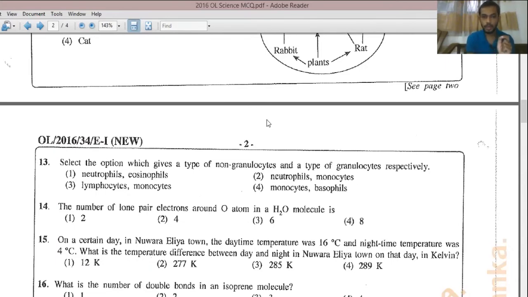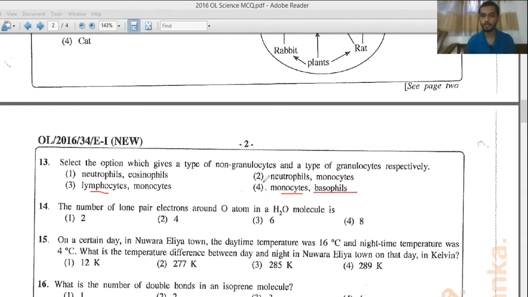So the first answer and second answer will be omitted, because they both start with a granular site. If you see answers 3 and 4, lymphocyte is a non-granular site, monocyte is also a non-granular site, right? Then you should find a granular site. So here the granular site is basophil. So answer should be the 4th answer. In answer number 3, they have given both as non-granular sites, so you can't take that as the answer. So for question number 13, answer should be the 4th answer.